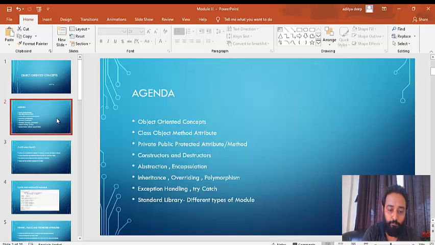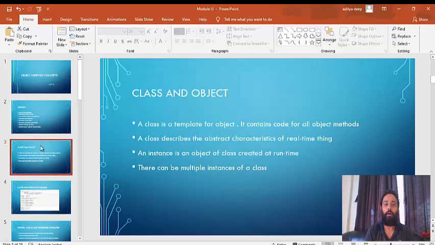Maybe in this video we'll complete till constructors and destructors, and then we'll proceed with the other topics in the next video. Okay, so let us start with the classes, objects, methods and attributes. So let's understand first, this is the very basic building block for understanding object oriented concepts.